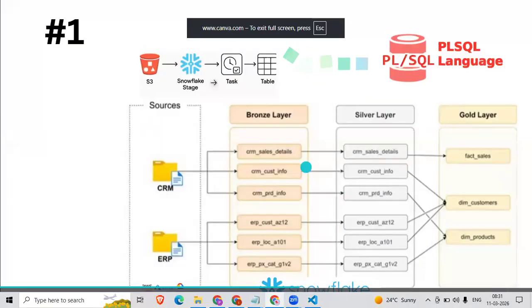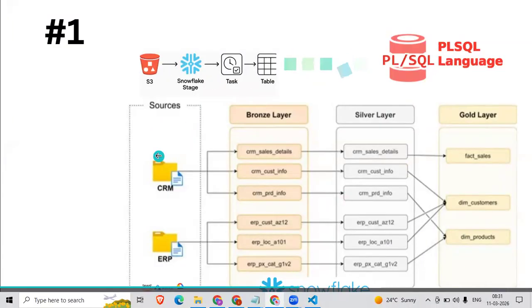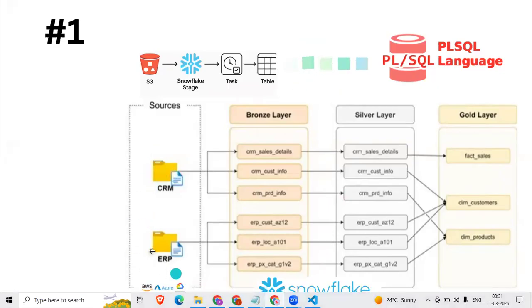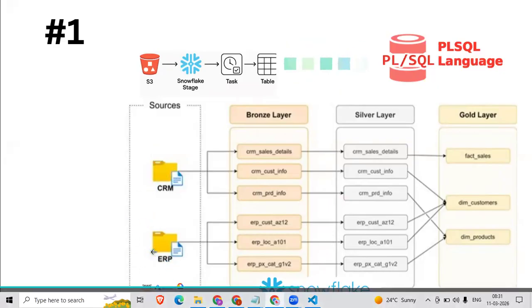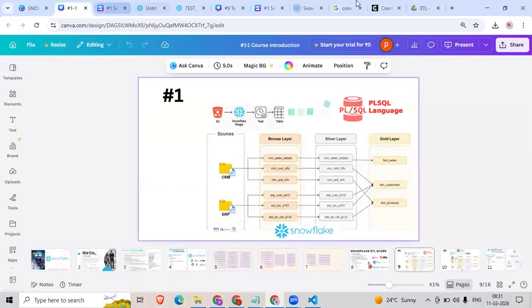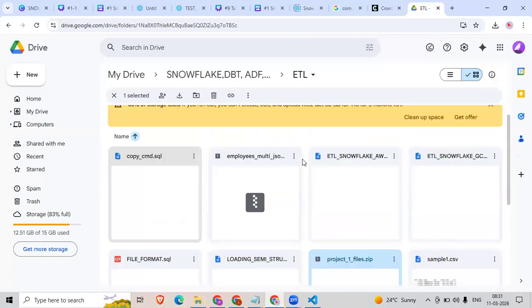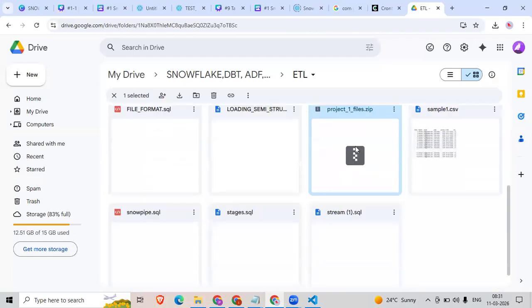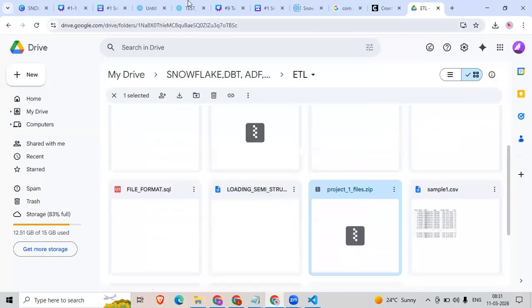Okay, this is the project we need to do. We need to put all the files. We need to create two folders in AWS, one is CRM and another one is ERP. We need to put these files in the S3 bucket. All those things I have provided here. In the ETL, I have provided this one project files and the data set.